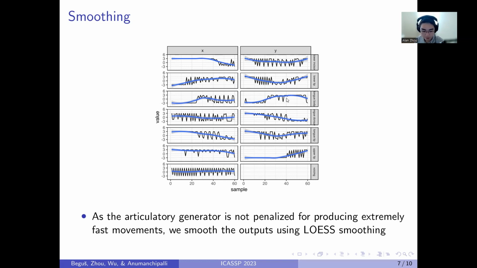We have an example of this here, where we see the raw outputs from the generator in black with these very fast rapid movements, and in blue, we see the actual trajectory of the articulator after smoothing. After we do this sort of smoothing cleanup, we can basically just compare the representations one-on-one with real EMA data.